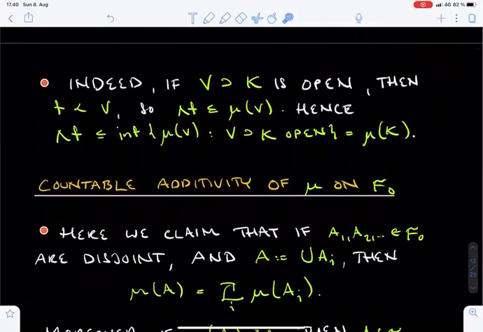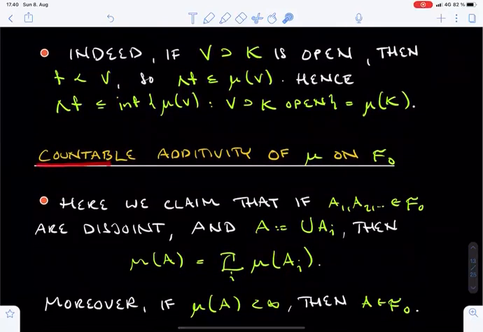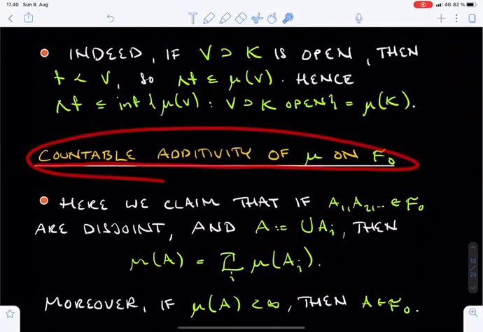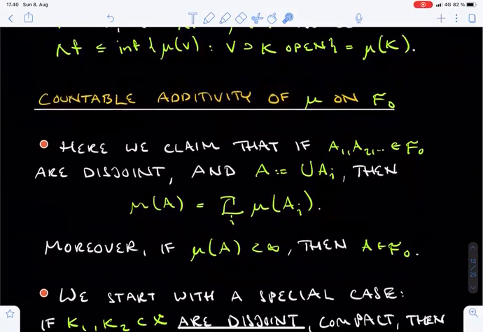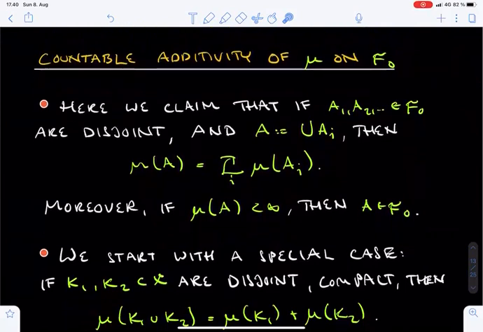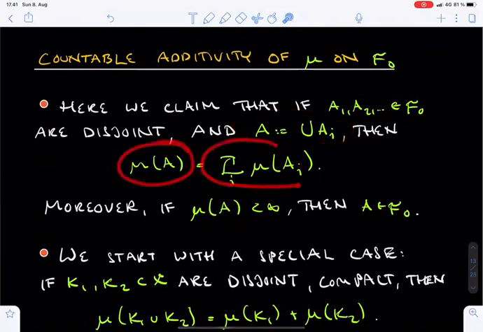The next goal will be to show that the set function mu is countably additive on the family F0. This does not quite mean that mu is a measure on F0, since F0 is not a sigma algebra, but we are getting pretty close. The precise claim here is that if A1, A2 and so on are members of F0, which are disjoint, and A is their union, then the mu measure of A equals the sum of the mu measures of the sets Ai.